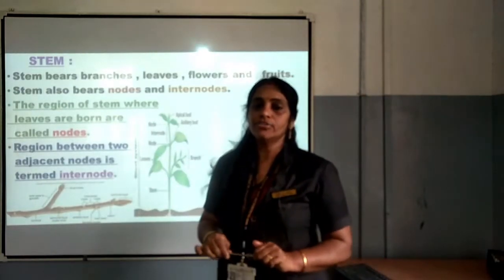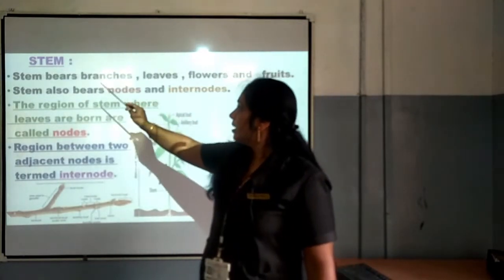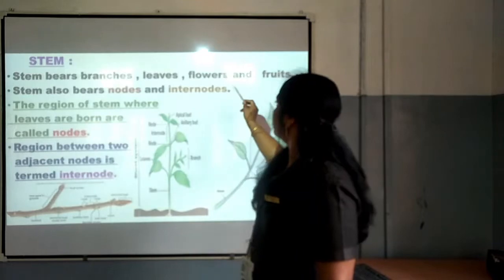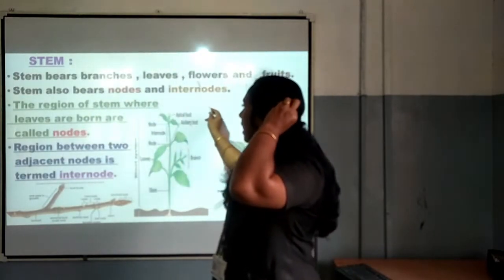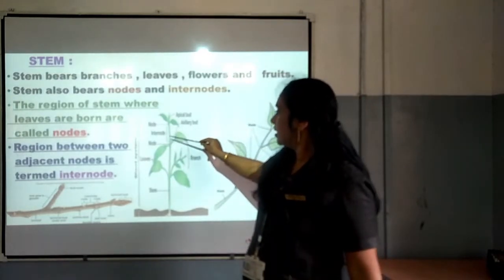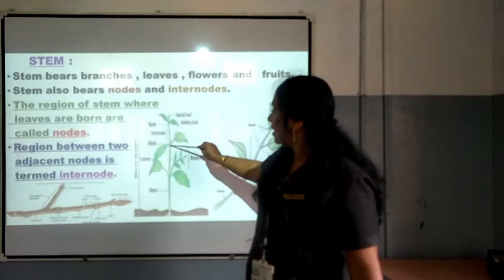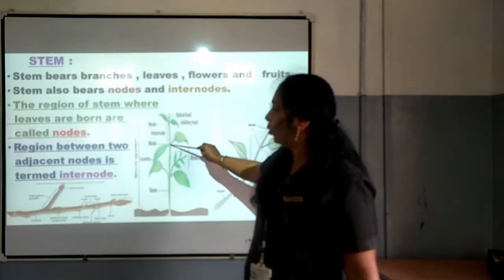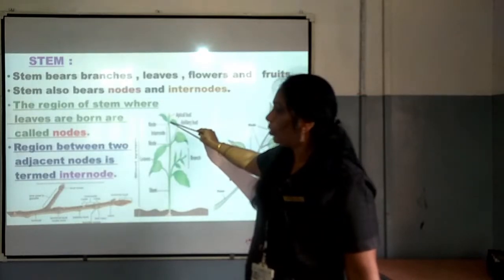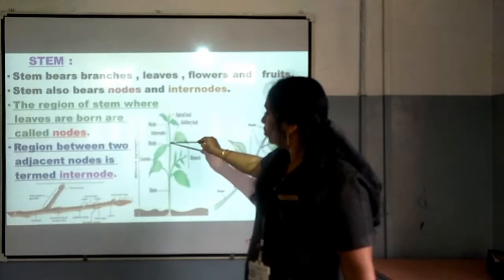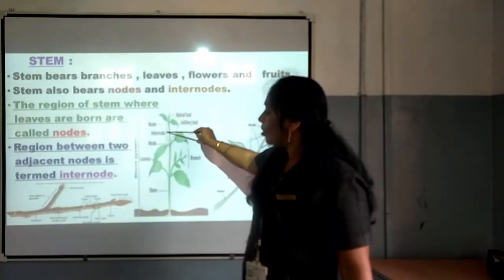We are entering into the shoot system, or the stem. Stem bears branches, leaves, flowers and fruits. Stem also bears nodes and internodes. You can see here, near this the leaf which is arising, that part is node, and here also you can see a new leaf is arising, that is node. Between two nodes you can see there is a gap, that is called internode.